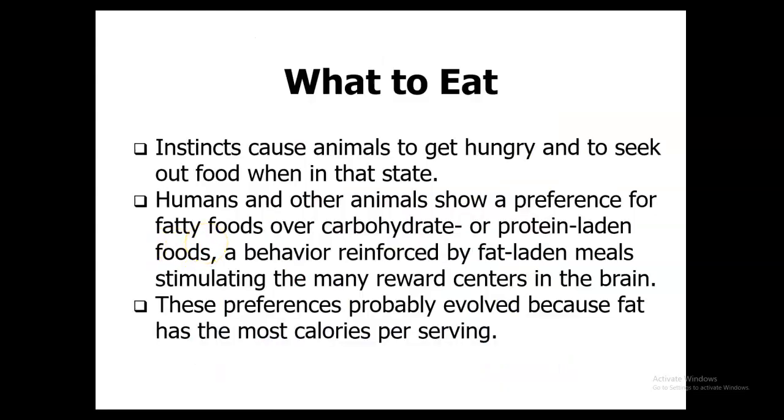So what to eat? Like we said, instincts are going to cause animals that get hungry to seek out foods when they have a specific taste. So humans and other animals are going to show a preference for those fatty foods over carbohydrates, or we tend to go towards protein-laden foods. And that behavior is reinforced by the fat-laden meal stimulating many rewarding centers in our brain. They tell us that these are good, or they make us happy and release dopamine. So these preferences probably evolved because fat has the most calories per serving.